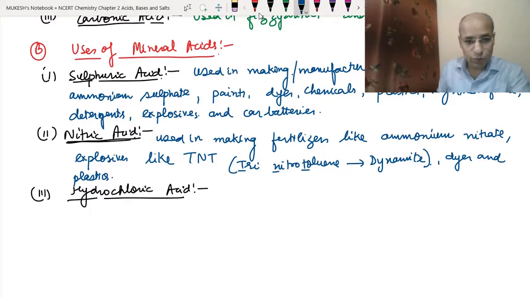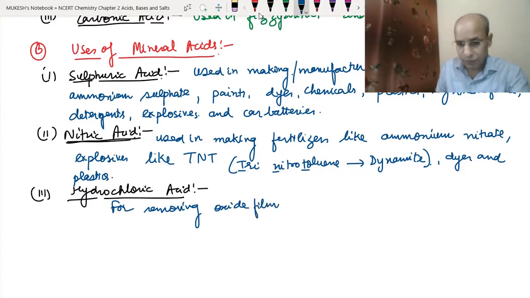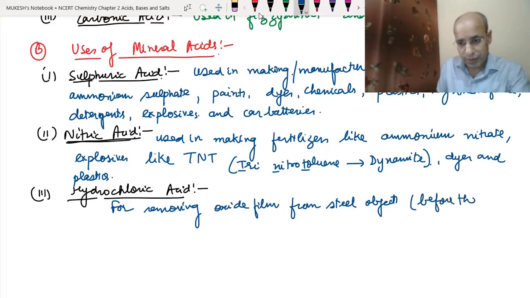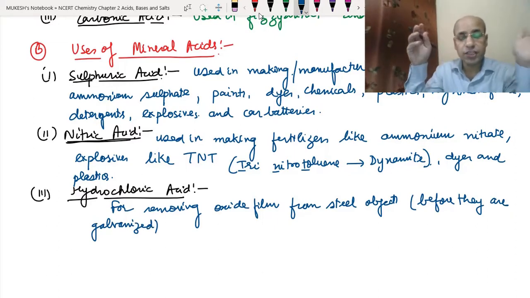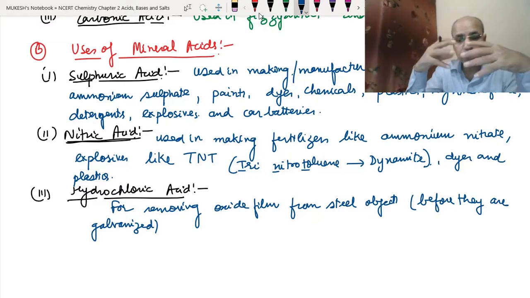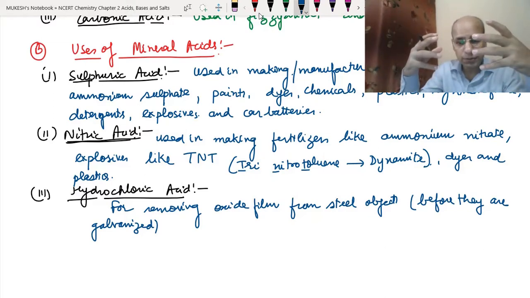Okay, so for removing oxide film from steel before they are galvanized. As we already know, we do the galvanization of steel to prevent it from rusting. But before that, whenever steel or iron objects come into the atmosphere, they produce a layer of oxide over them. Okay, that is the rust basically. So before we galvanize any steel object, the first oxide film is removed with the help